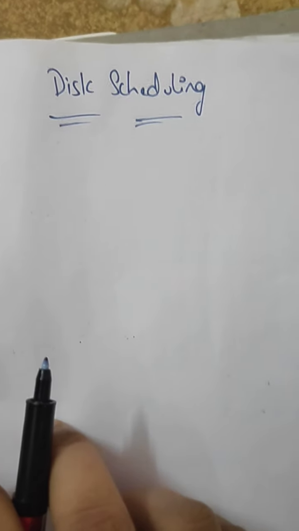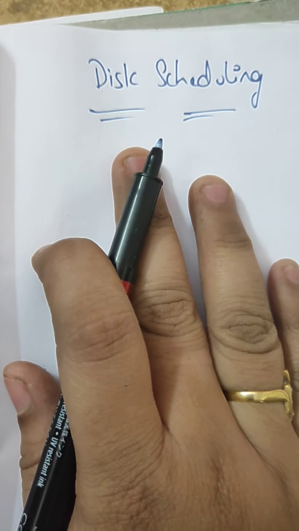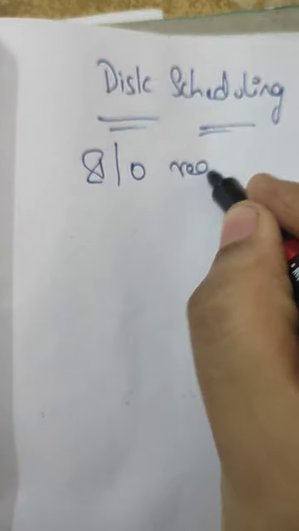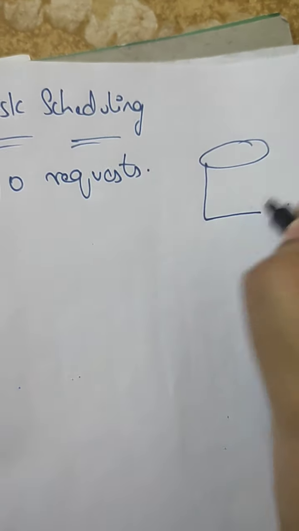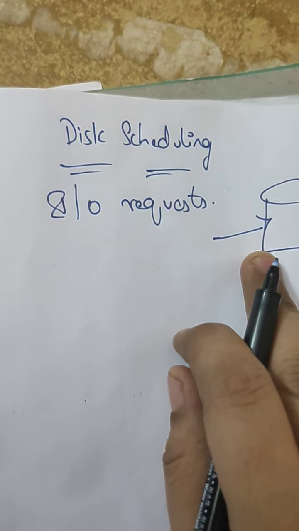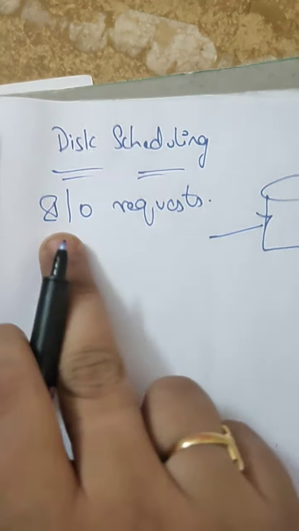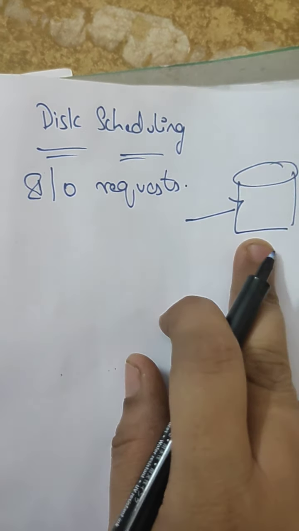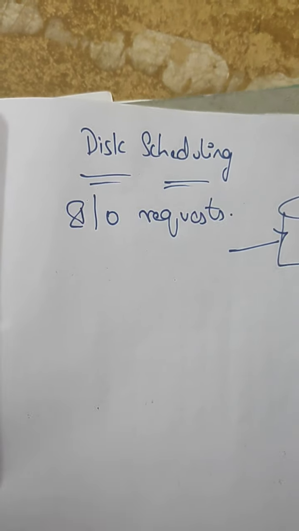My next video lecture is on disk scheduling. Disk scheduling is done by the operating system to schedule the IO requests, that is input and output requests, which are arriving for the disk, whatever the input and output requests that are arriving. This disk scheduling can also be known as IO scheduling.